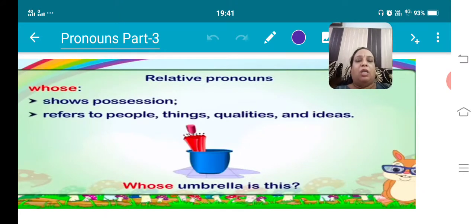Let's see the last one, whose. Whose shows possession. It refers to people, things, qualities and ideas. For example, "Whose umbrella is this?" Whose umbrella is this? Is it a relative pronoun? So what is this? This is